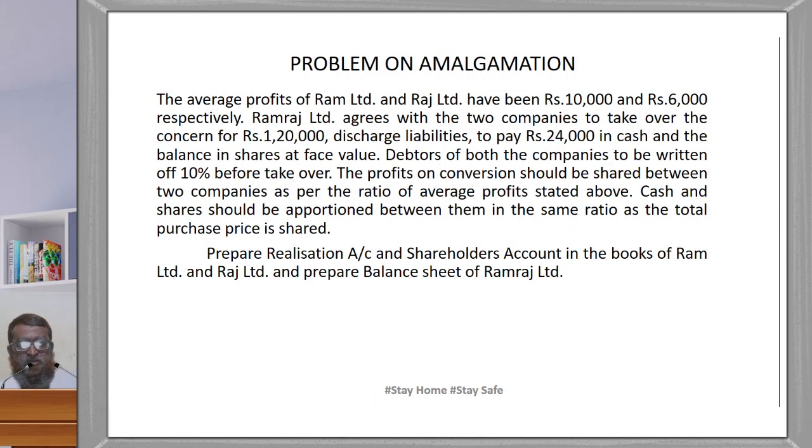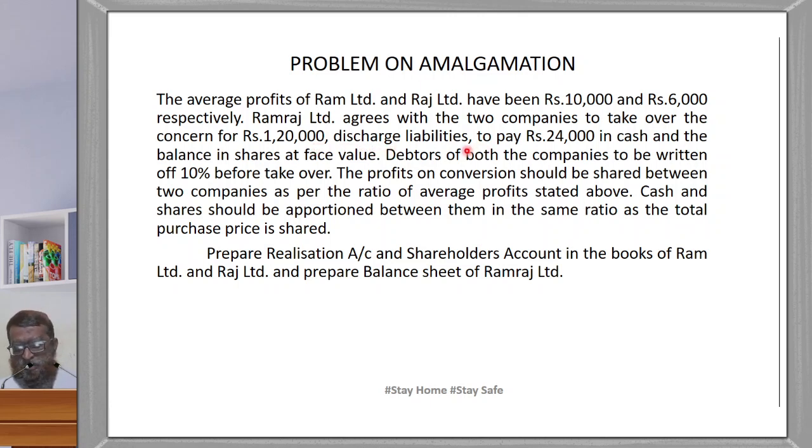Now the other information is given. The average profit of Ram Limited and Raj Limited have been 10,000 and 6,000 respectively. Ramraj Limited agrees with the two companies to take over the concern for rupees 1,20,000. So for both the companies, Ramraj Limited is paying a purchase consideration of 1,20,000. Total purchase consideration is 1,20,000, which will be divided among the two companies.